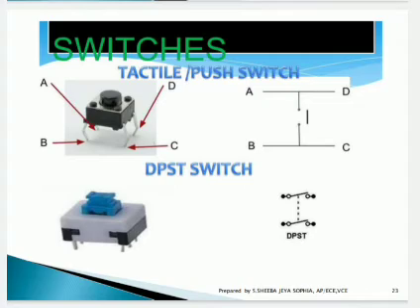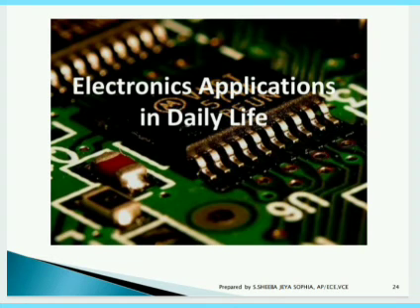Moving to another device, switches. Of course, we all know about the switch, but we may be lacking knowledge of the types of switches available. So you can learn the types of switches here. These are the two major types of switches. Tactile push switch, of course, is the frequently used switch for on and off. DPST switches, double pole switches, are also available, for dual switching, and we can use these switches too. So this is the major purpose of using these switches. By using the switches, we can switch the device on and off.